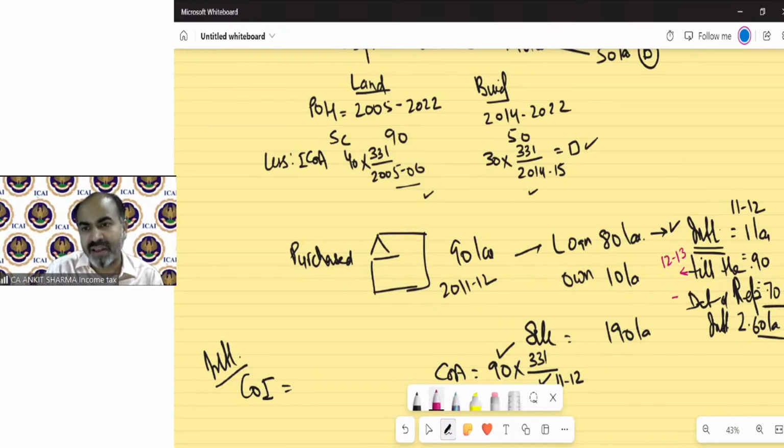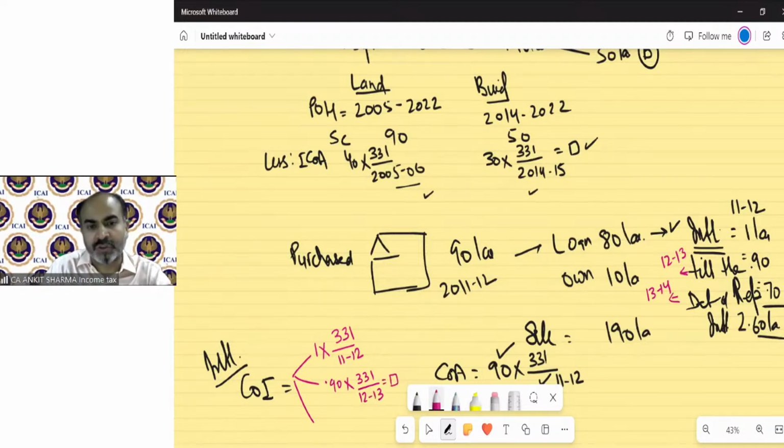And this 70,000 has been paid in the previous year 13-14. So this will be treated as a separate cost of improvement for each year separately. So 1 lakh into 331 and the cost of improvement index will be taken as 11-12, which will be mentioned in the question. Again for 90,000, 331 and the 12-13 index will be used to find out the index cost of improvement.